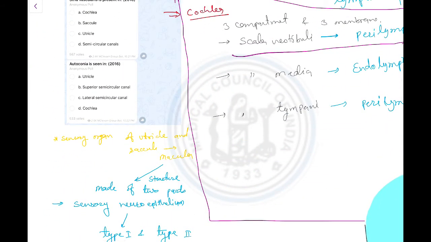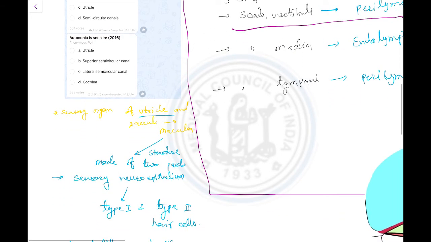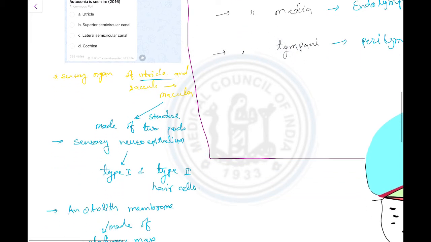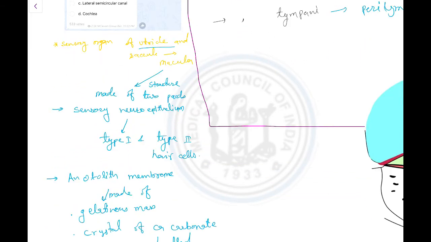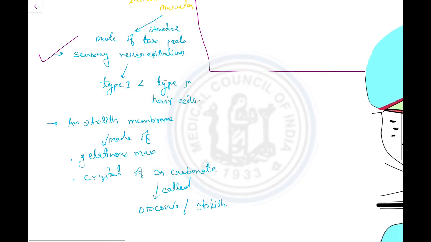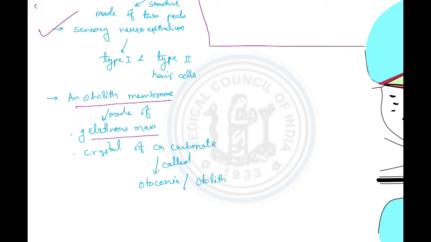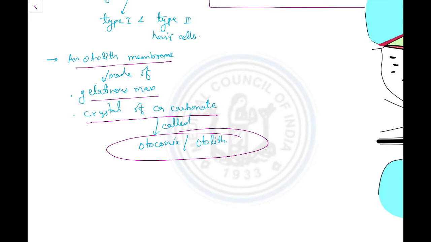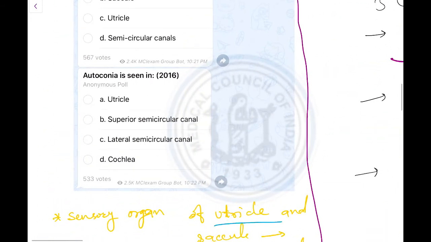So otoconia is seen in utricle because the sensory organ of utricle and saccule is the macula. In macula there are two parts: one is sensory neuroepithelium, and second is the otolith membrane, made of gelatinous mass and crystals of calcium carbonate, called otoconia or otolith. So utricle is the correct answer.